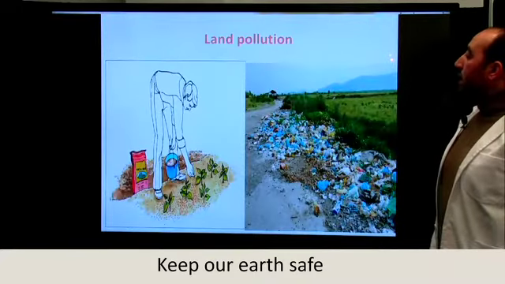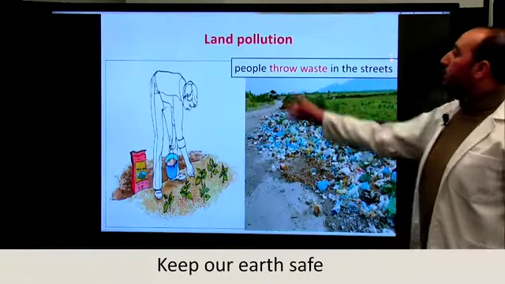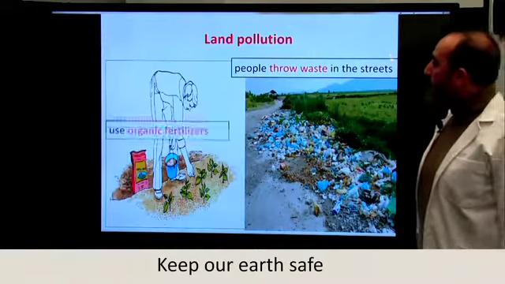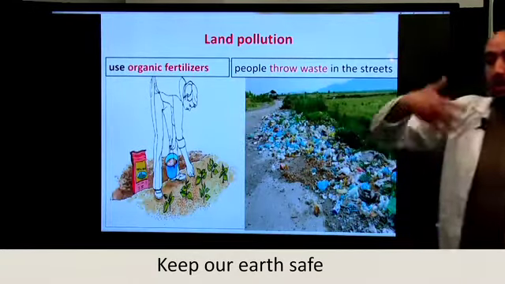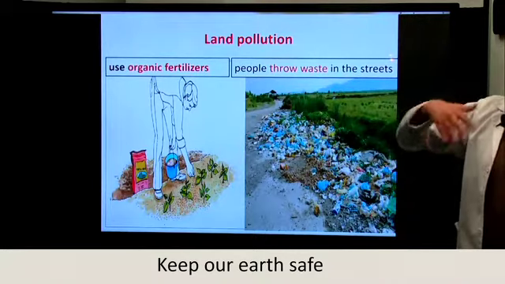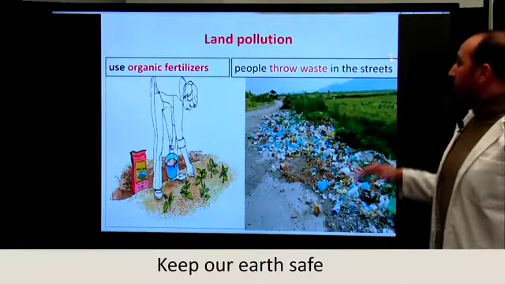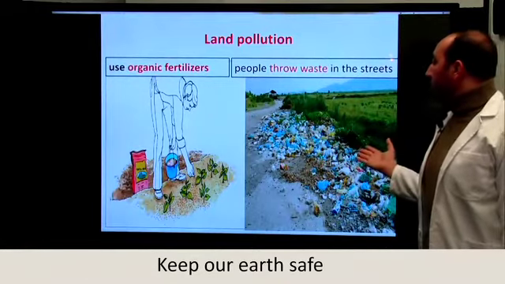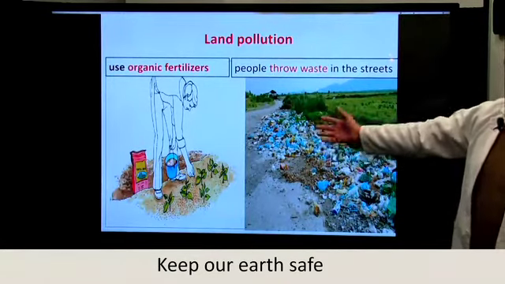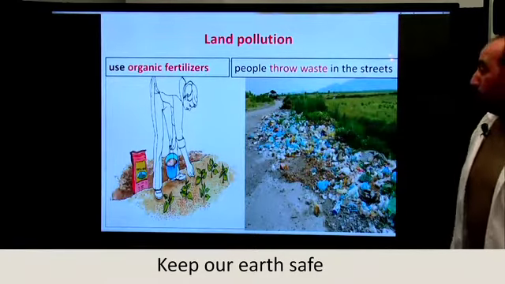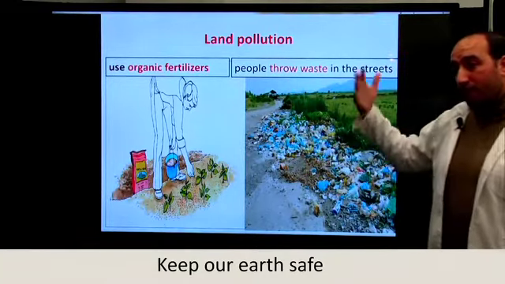And then we have another type. The third type is land pollution. So as you can see here, you use organic fertilizers in the land, in agriculture, etc., in order not to spoil the land. On the other side, you have people throwing waste in the streets, which causes land pollution, and it is very bad for the degradation of the environment.